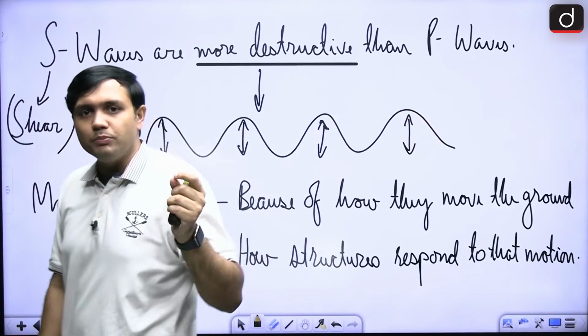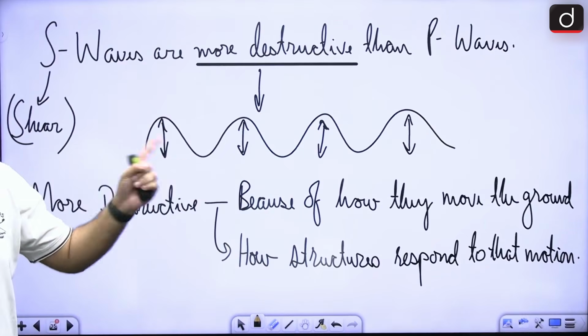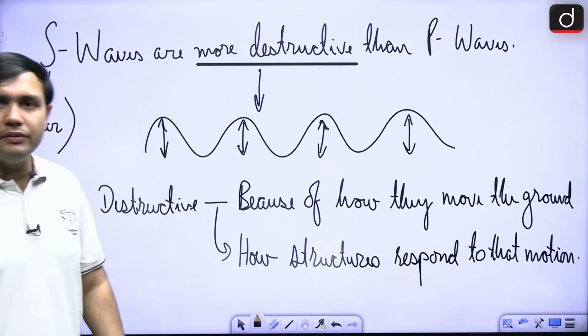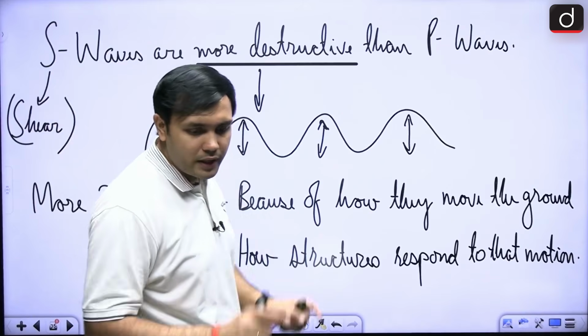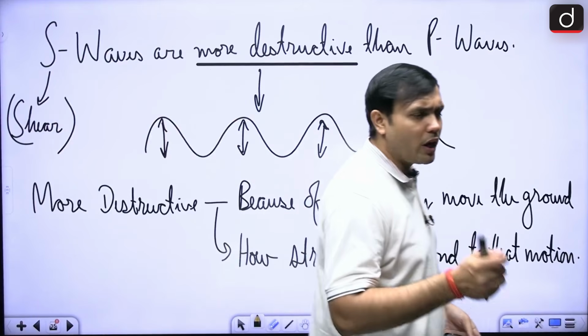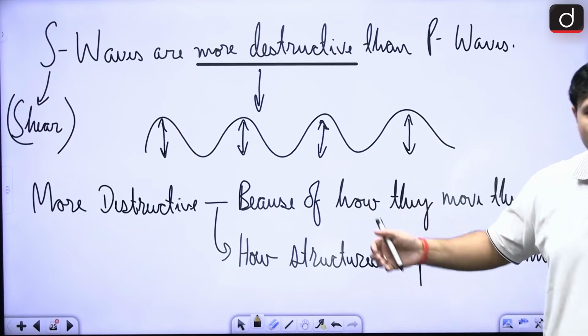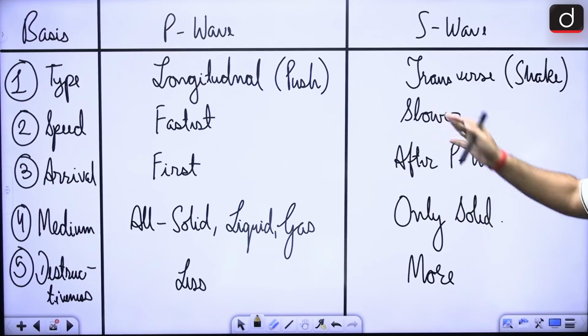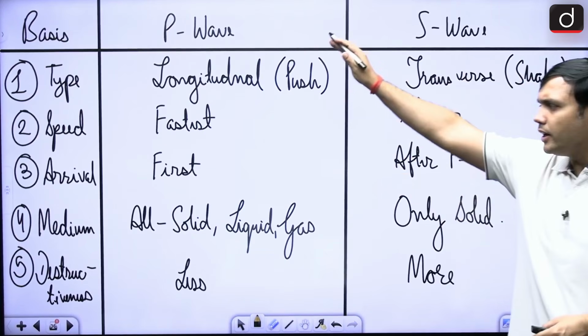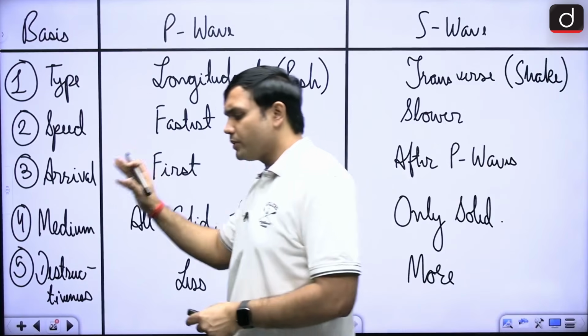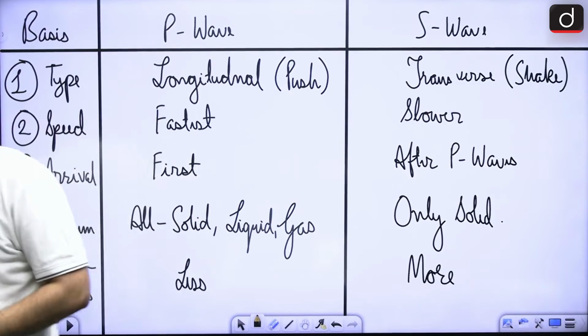So that is why it is more destructive. So which among the two is more destructive? It is the secondary wave, right? It's a very, very important aspect. If you have to remember, if you want to have a basic analysis of these two aspects, there will be a particular comparative analysis of these two waves.